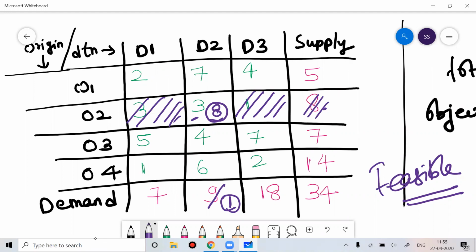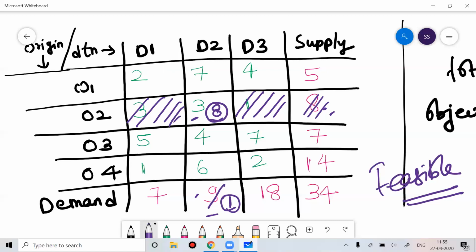Here, if you notice, the total supply you can put is 8 and the total demand is 9. So the maximum you can do is 8. If you give 8 to this, the total demand left is 1. And if you give 8 to this D2, then you cannot give that unit of 8 to any other cell in the particular row, either A21 or A23.